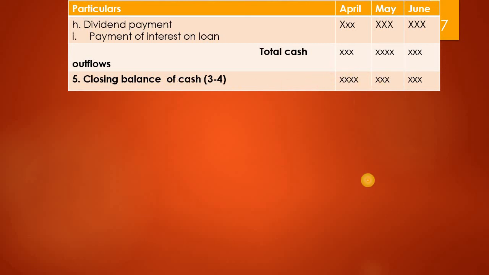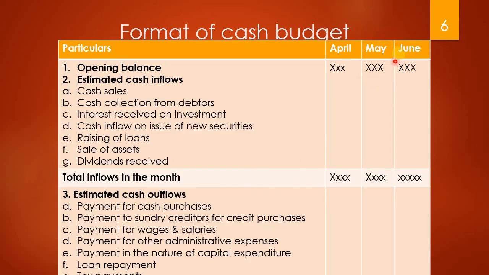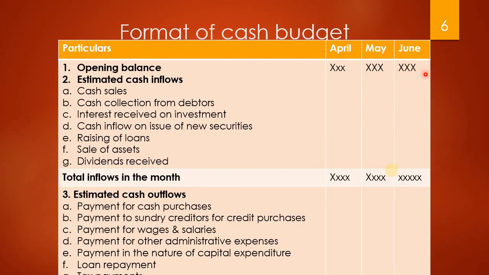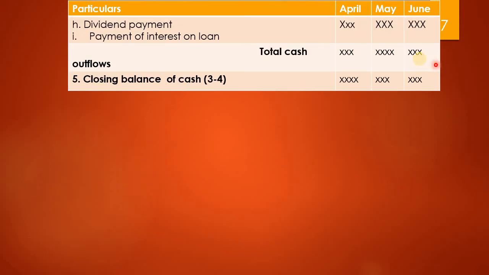So where has this closing balance to be written? It has to be written here for the month of May. In the same way it has to be calculated, and this closing balance will again become the opening balance for the month of June. Again write all the amounts, then you will get the closing balance again. It will be the opening balance for the next month. So this is how we have to prepare the cash budget.